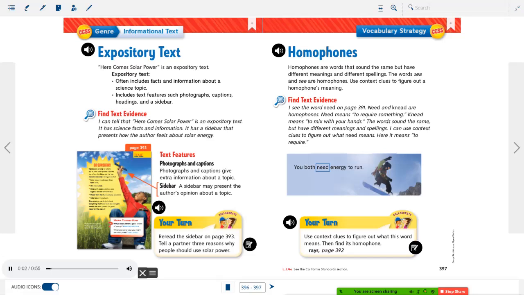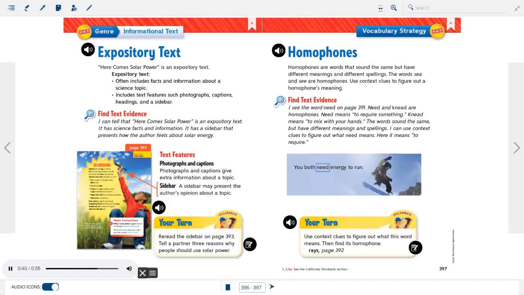Expository text. Here Comes Solar Power is an expository text. Expository text often includes facts and information about a science topic. It includes text features such as photographs, captions, headings, and a sidebar. Find text evidence. I can tell that Here Comes Solar Power is an expository text. It has science, facts, and information. It has a sidebar that presents how the author feels about solar energy.